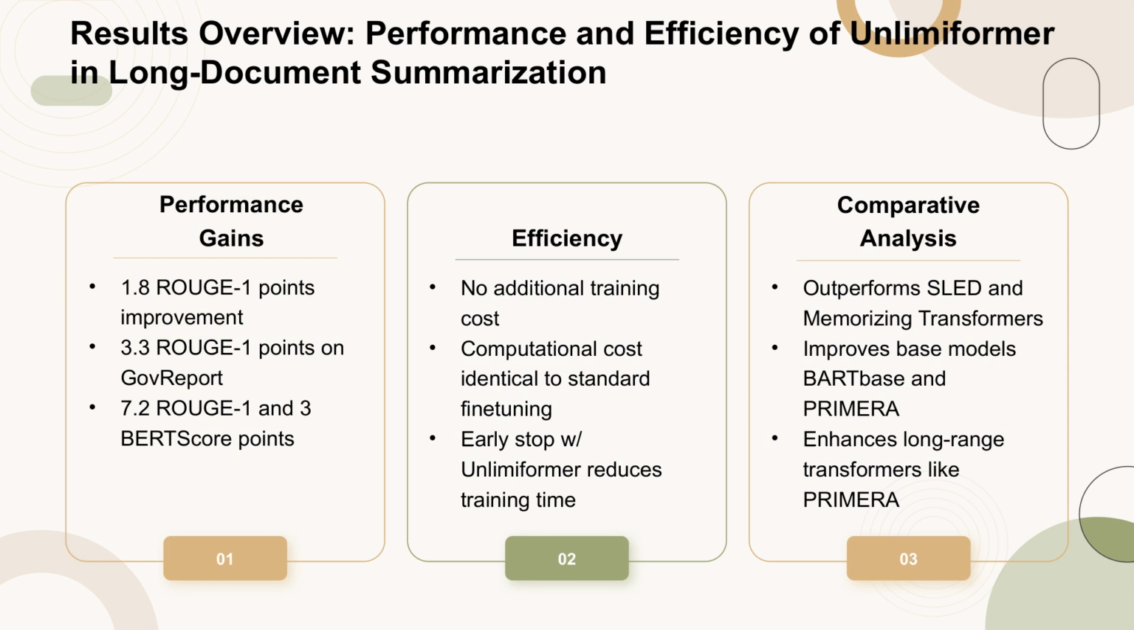The application of Unlimiformer on existing checkpoints demonstrates significant performance improvements in long document summarization. For instance, it enhances BART base by 1.8 Rouge 1 points without requiring additional training. Additionally, an early stop with Unlimiformer yields a 3.3 Rouge 1 point gain on GovReport, maintaining the same computational cost as standard fine-tuning. Notably, Unlimiformer provides the most substantial gains when applied at test time, improving by 7.2 Rouge 1 and 3 BERT score points, all while being as computationally efficient as standard fine-tuning.